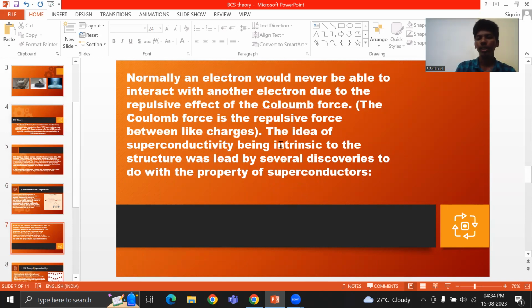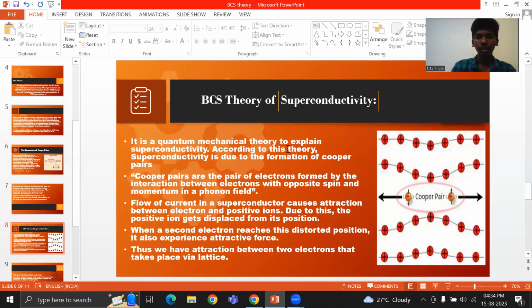The idea of superconductivity was led by several discoveries to do with the properties of superconductors. So, the BCS theory of superconductivity is a quantum mechanical theory to explain superconductivity. According to this theory, superconductivity is due to the formation of Cooper pairs. This Cooper pair is the main reason we can explain the superconducting effect.